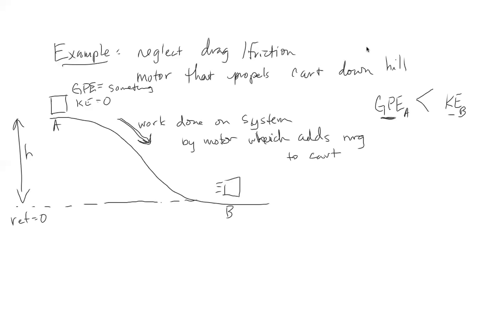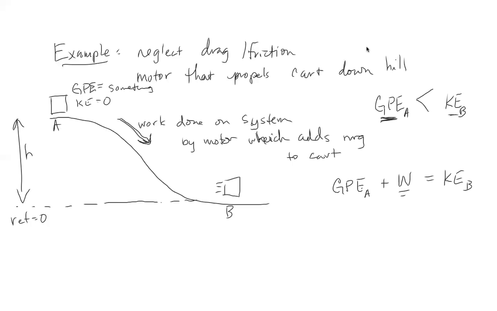So now if we want to mathematically describe this, we can say our gravitational potential energy at point A plus the work done on the system by the motor is equal to the kinetic energy at point B, where that kinetic energy is greater than our initial gravitational potential energy.